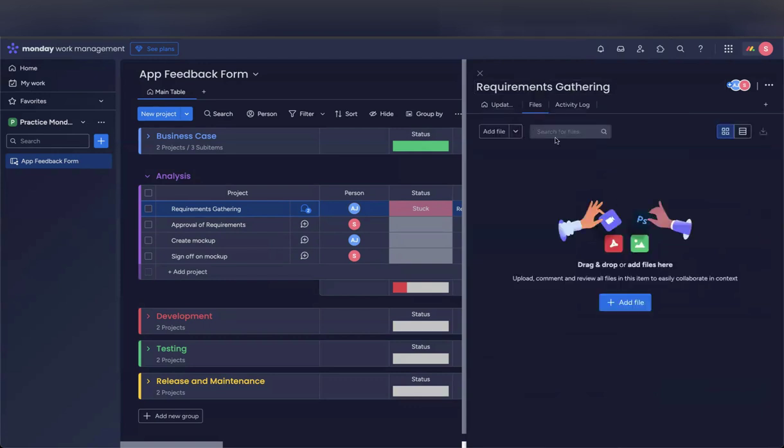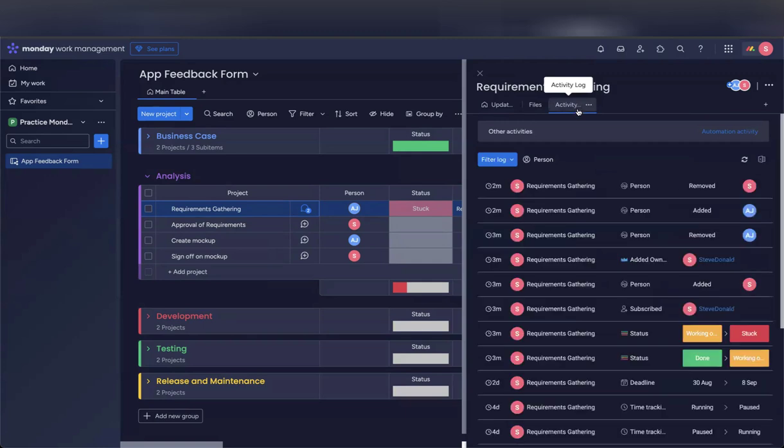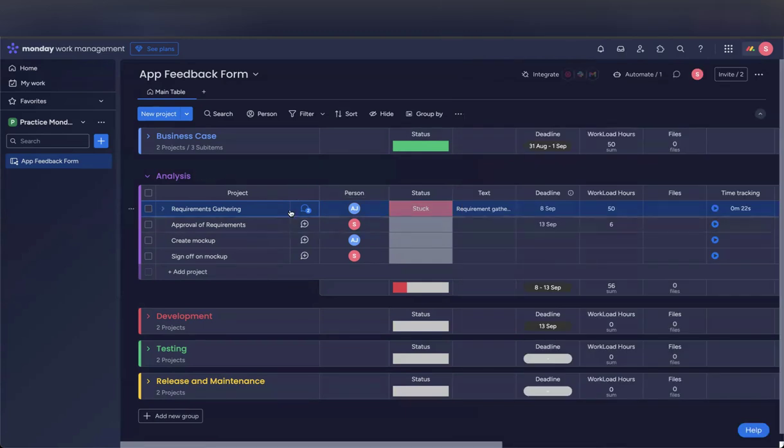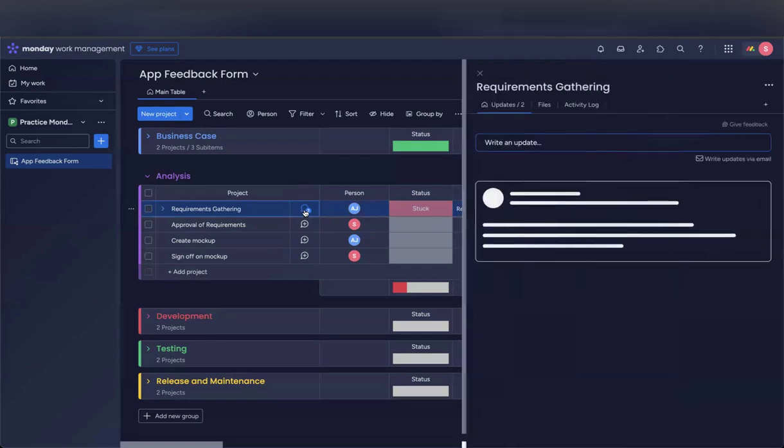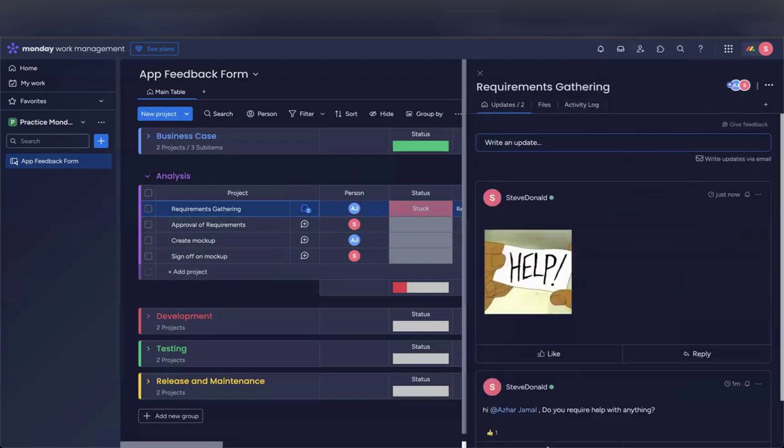If you want to add a file to the conversation, you can see the activity log. And when you see the requirement gathering here, you can also see there are two conversations. When you click on this, it will come up like this.